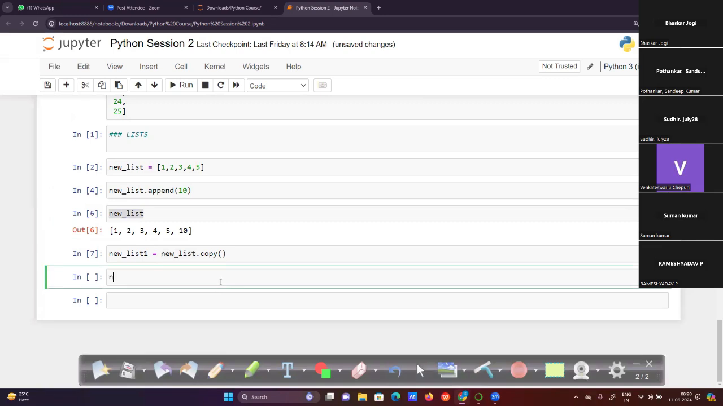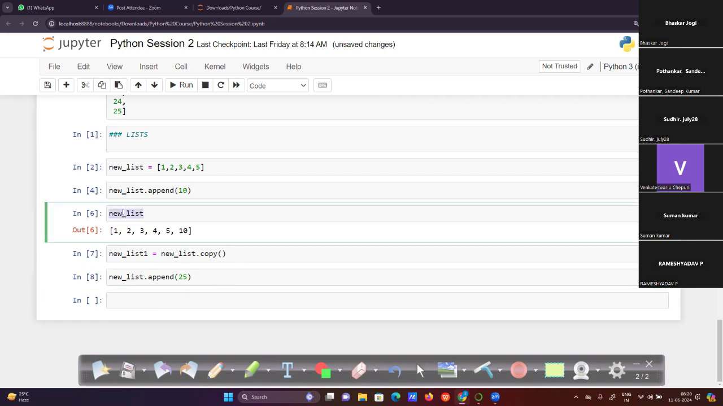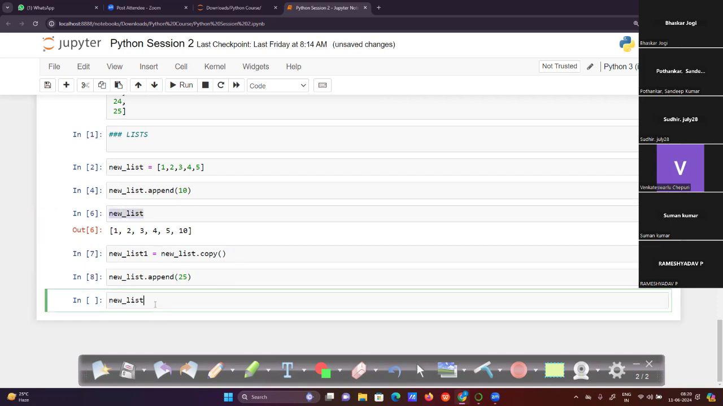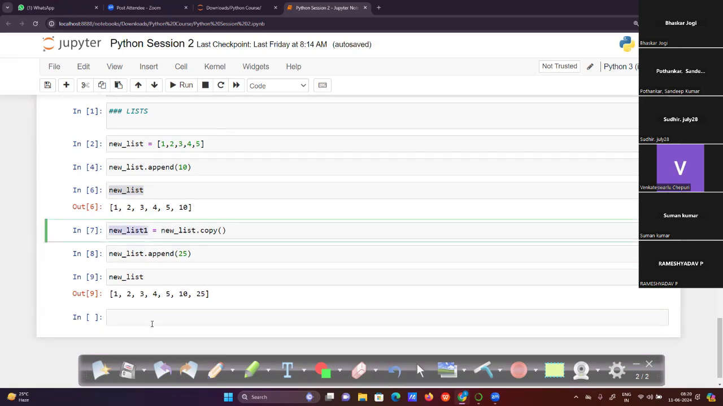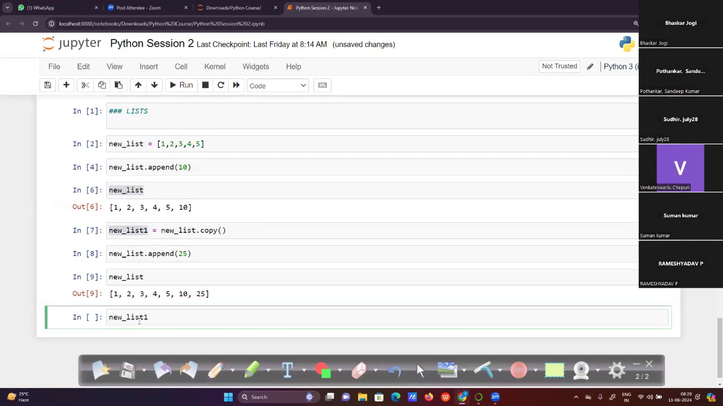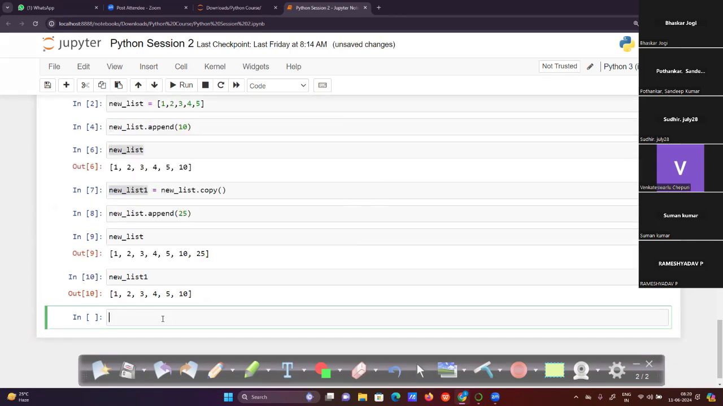After that, I'm adding new list dot append of 25. So I'm adding another value, which is 25. Now I'm running new list again. Here we have 25, and again I'm running the other one, which is new list 1. See, this list has only up to 10.